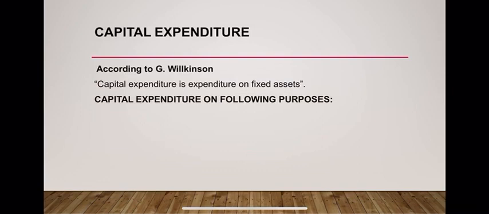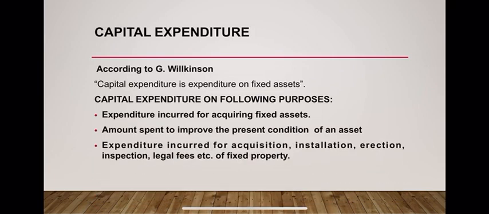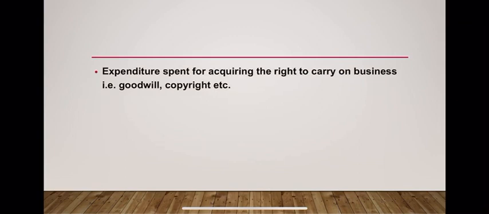So we can say capital expenditure is expenditure done for purposes like expenditure incurred for acquiring fixed asset, amount spent to improve the present condition of an asset. So dear students, please pay attention. If we spend something to improve the present condition of an asset, this will be the capital expenditure. Then expenditure incurred for acquisition, installation, erection, inspection, legal fees, etc. of fixed assets or fixed property. Then expenditure spent for acquiring the right to carry on a business, that is goodwill, copyright, franchisee, etc.